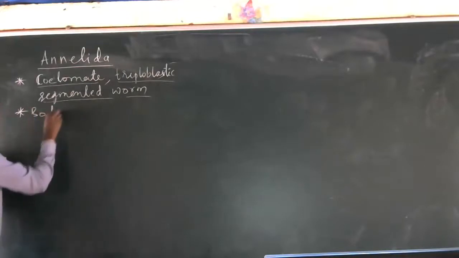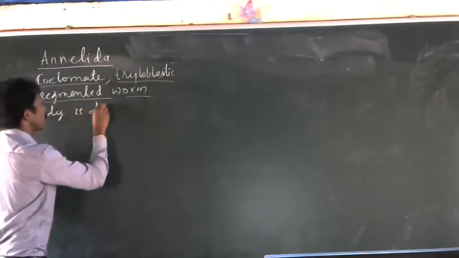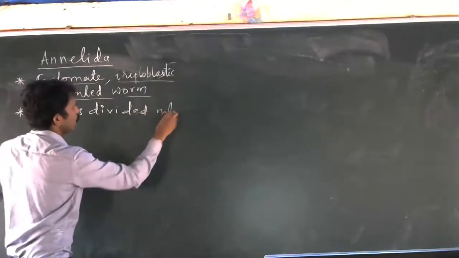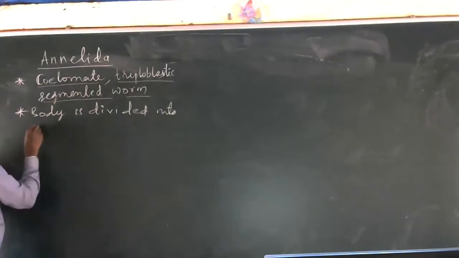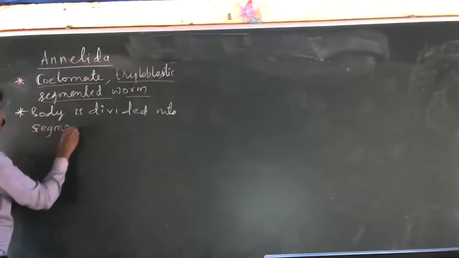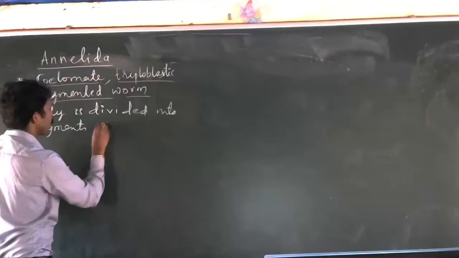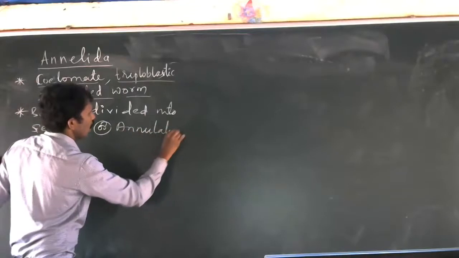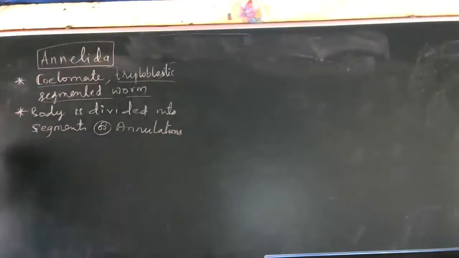Coelomates, triploblastic, segmented worm. Segmented means the body is divided into segments, or we call it annulations.